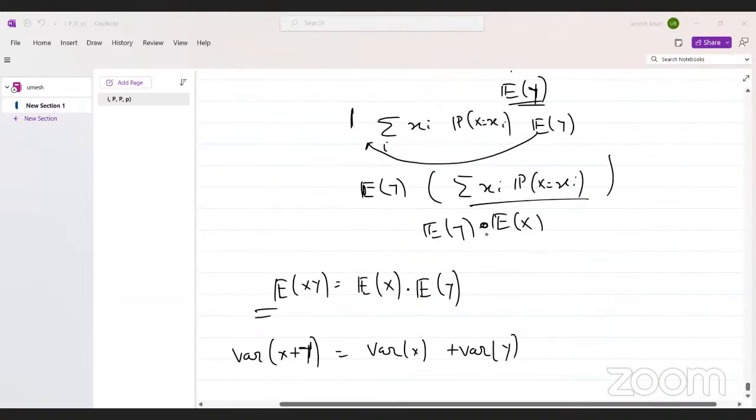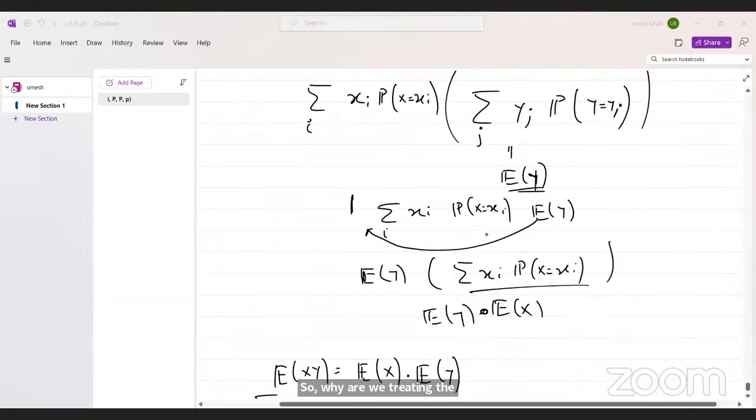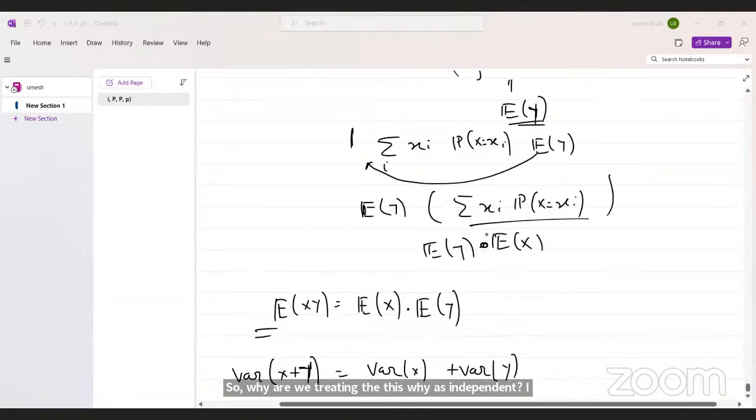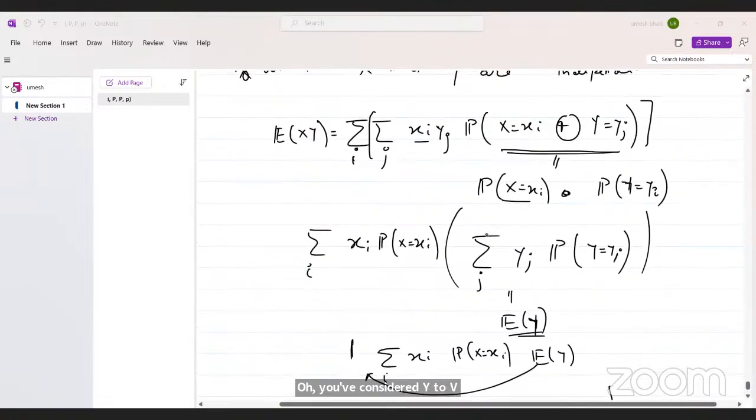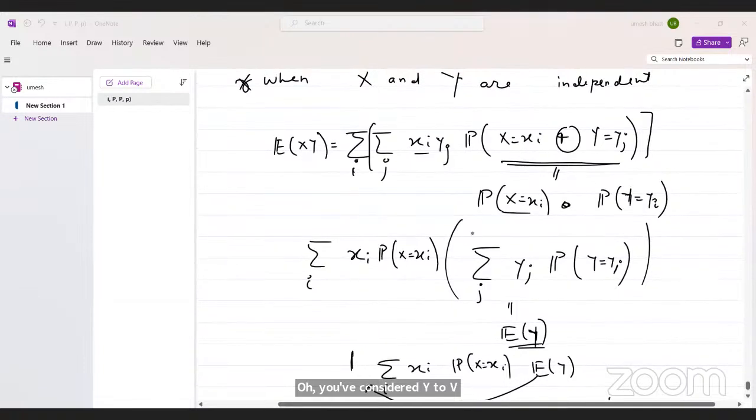Why are we treating Y as a constant? Sorry, X as the fixed value. Yes, I take X as the fixed value.